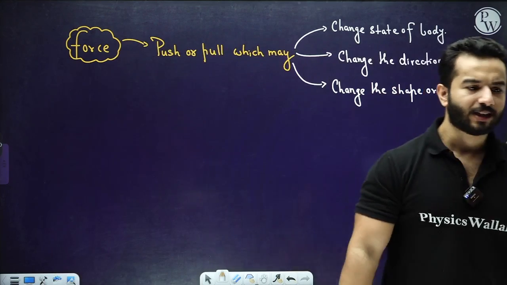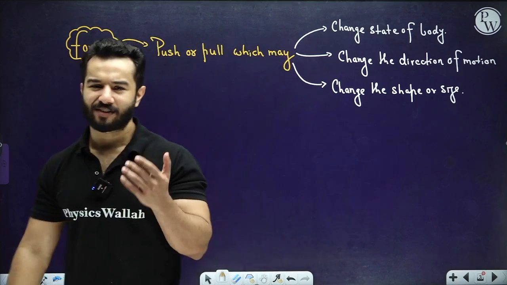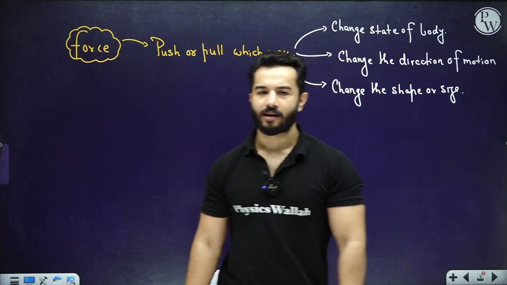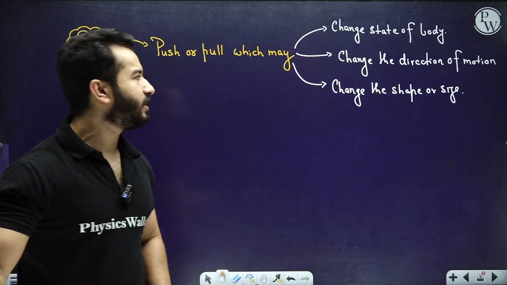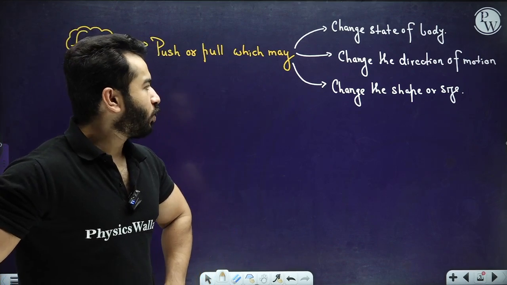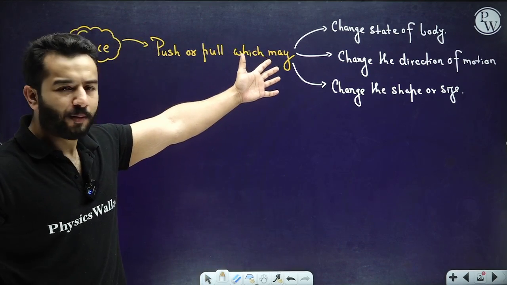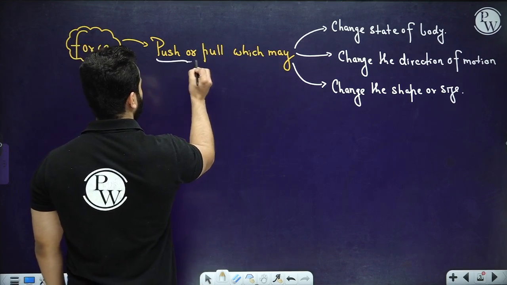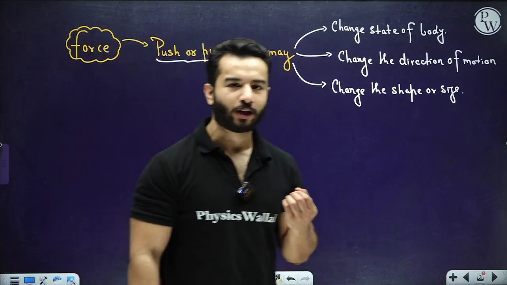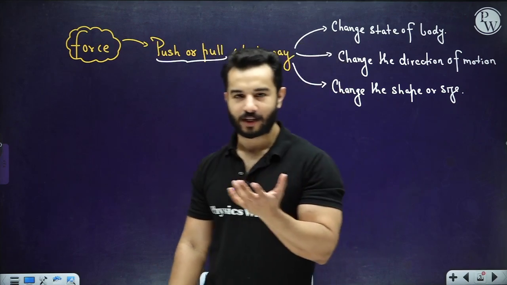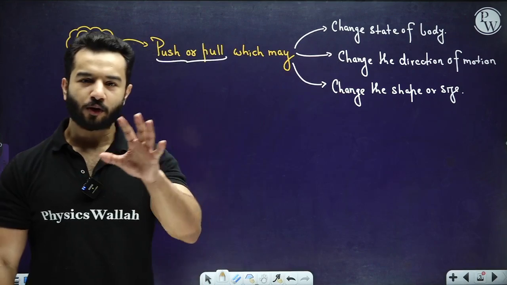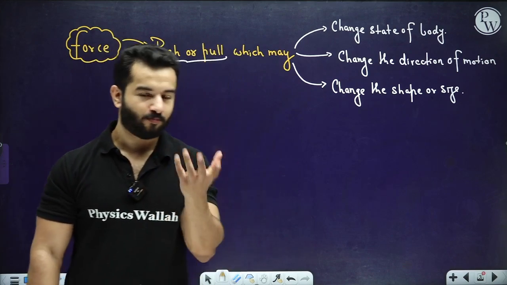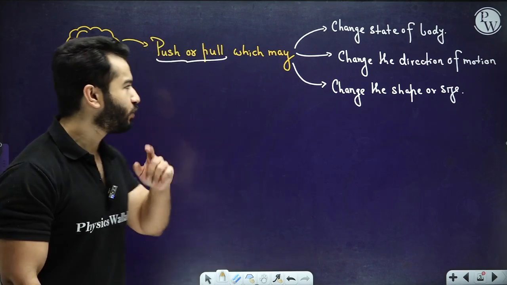You might have learned this definition starting from grade 8, right? Usually in grade 8 we only call it push or pull. Then these are some of the added parts to this definition that we usually learn in grade 9th or 11th. So you might be pretty comfortable with all of these things. What I really want you to focus on is that push or pull. Whenever we talk about different forces, we are going to try to define what type of force it is, right? If we are talking about normal force or tension, we are going to discuss those separately, but we are going to define whether it is a pushing force or a pulling force, or whether a force can do both things, right? So we are going to do that as well.